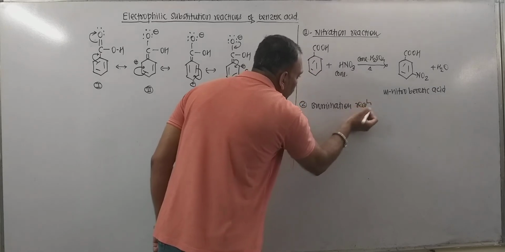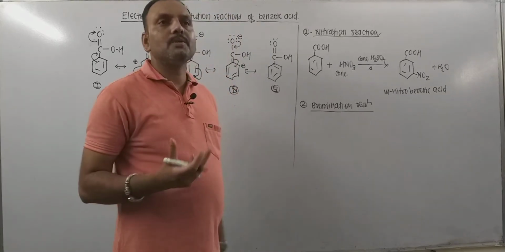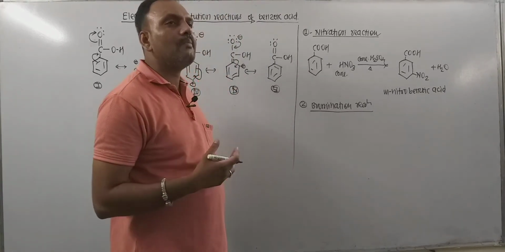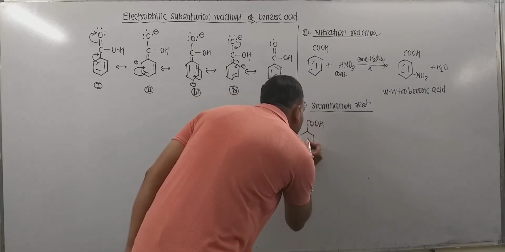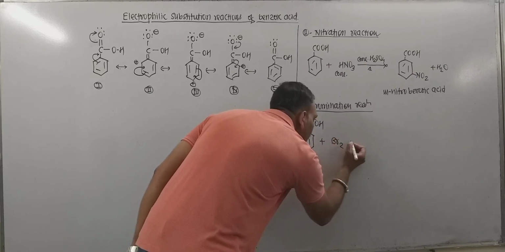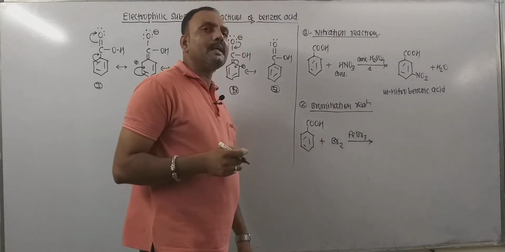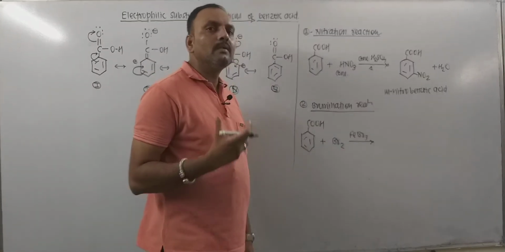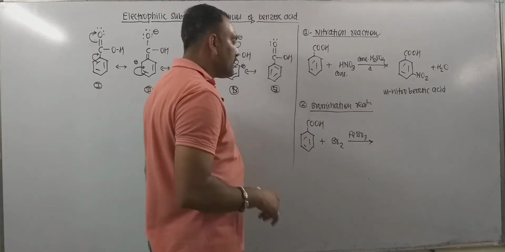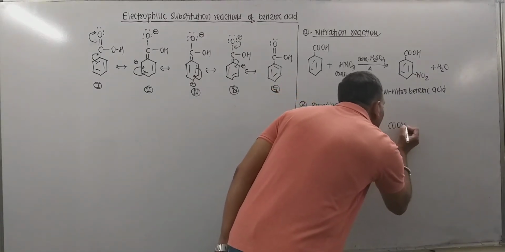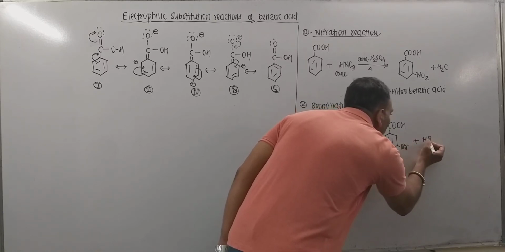The second very important electrophilic substitution to be discussed is the bromination reaction. Remember, bromination is a reaction with bromine in the presence of an electrophile initiator like ferric bromide, I mean FeBr3. Thus when benzoic acid is treated with bromine in the presence of FeBr3, the role of FeBr3 is to generate the electrophile Br plus, that is the bromonium ion, and the bromonium ion prefers to attack the meta position of the ring, so that leads to the formation of meta bromobenzoic acid along with HBr.